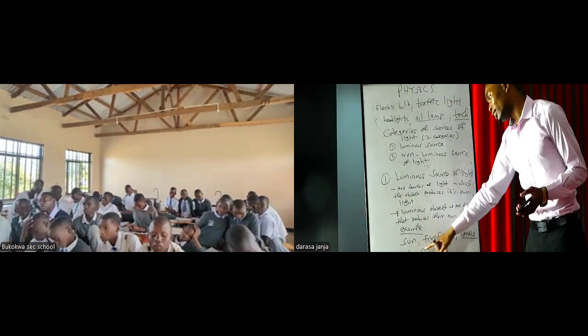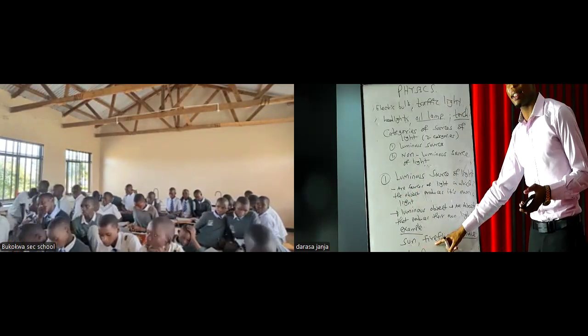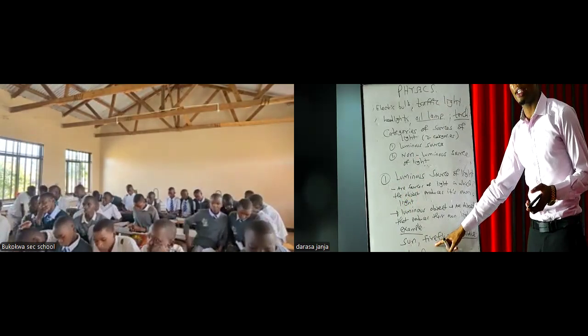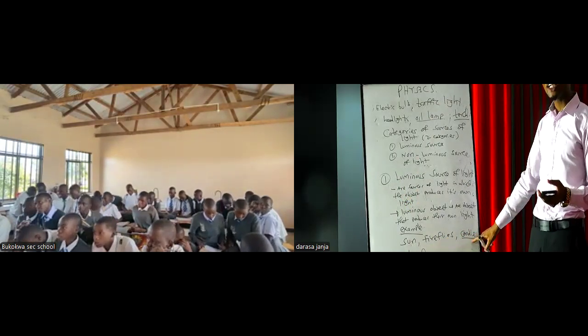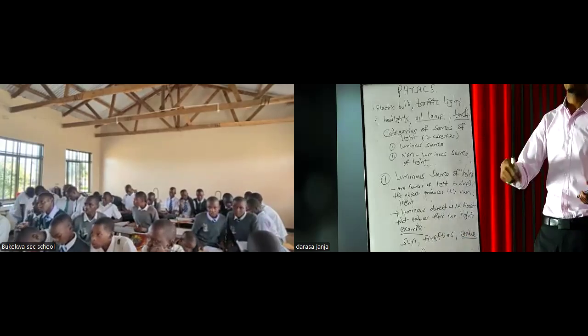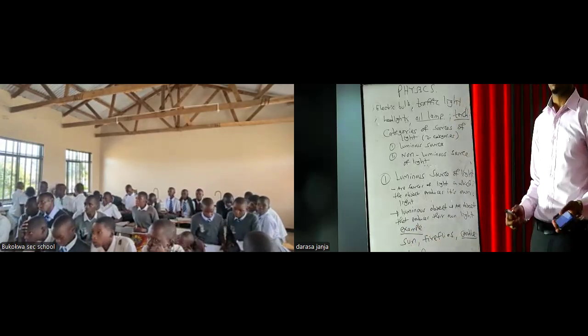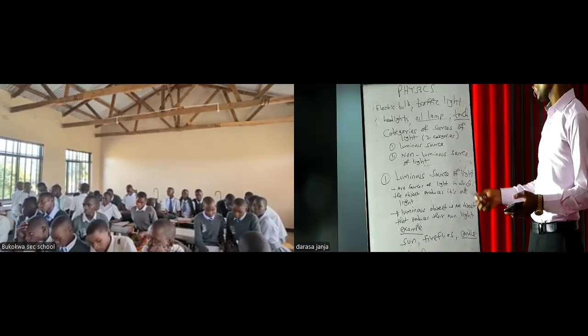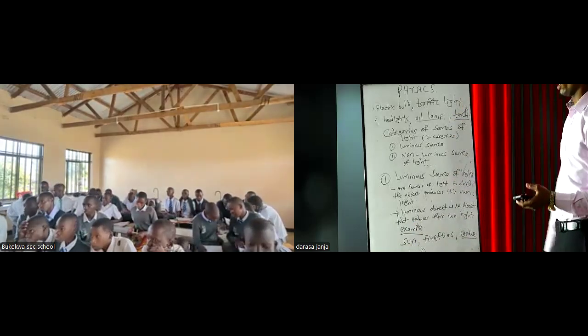So the sun, fireflies, these organisms, as I said earlier, produce their own light. But also we have the candle, which produces its own light, and also we have the torch, which as well produces its own light. So all these are classified as luminous objects, and the source of light is called the luminous source of light. So this is the first part in this category.